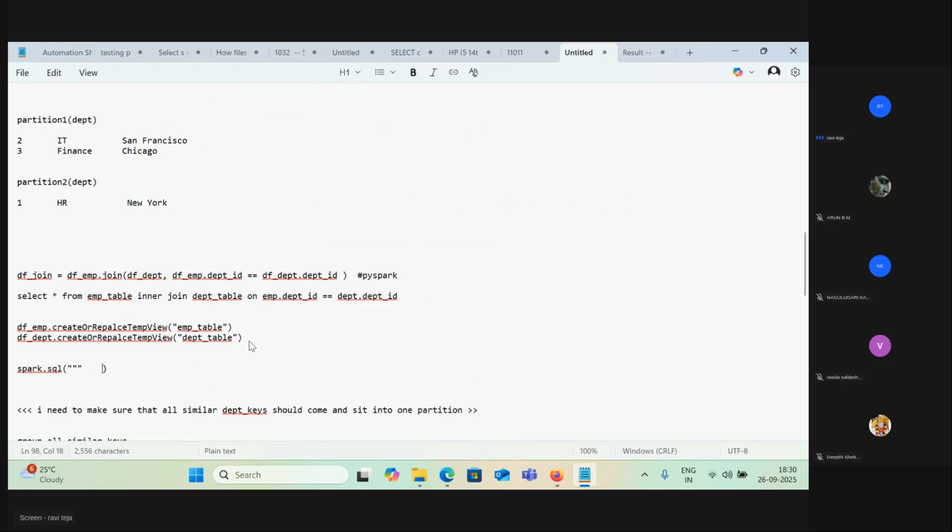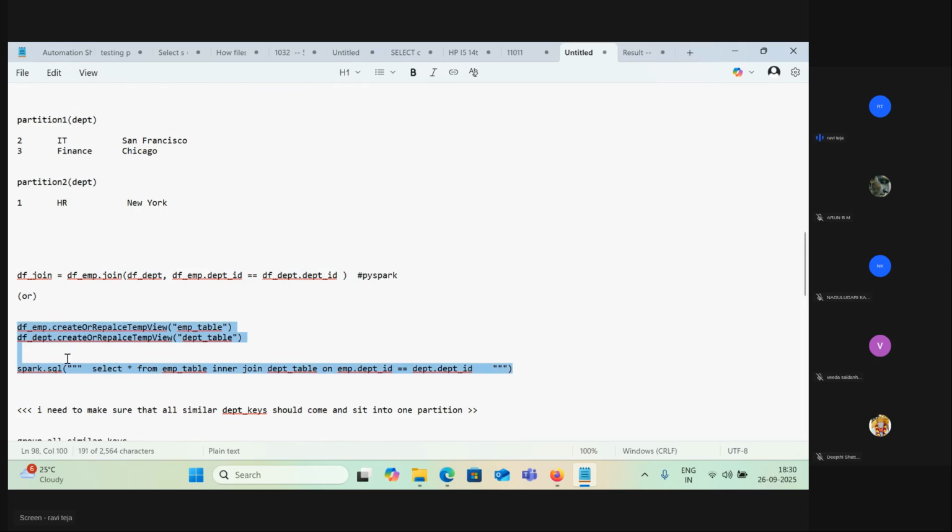This is what it takes, and you can just copy this and put it there. It will work. So this is also Spark code, everything above is Spark code, and this is also Spark code. Both will work, but here I'm just utilizing spark.sql. Here I'm going with plain PySpark only. So this is how it works in real time, but do not brainstorm on these things. I just gave you the example of how things work, because this is syntax. You need to start working on this syntax once you're good with Spark internals.